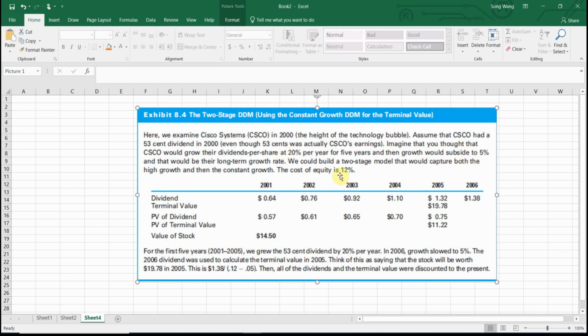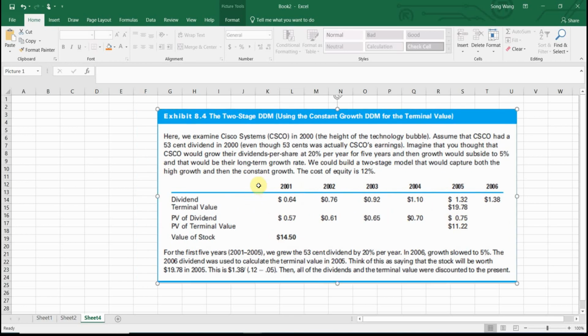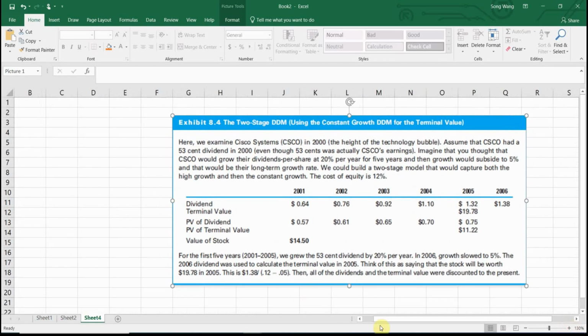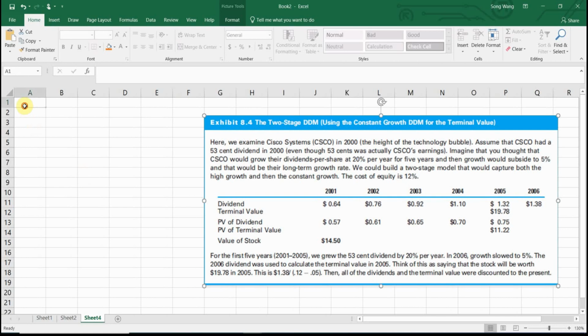The cost of equity is 12%. All right. So how could you get the stock value today? This is the textbook method. So it lays out 6 years of dividends, and then solves for terminal value at year 5, and then discounts all these cash flows to get the value of the stock. All right, so let me just show you how we solve this step by step using two different methods. You need to follow both of them.